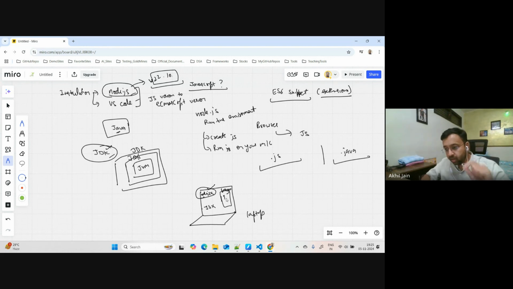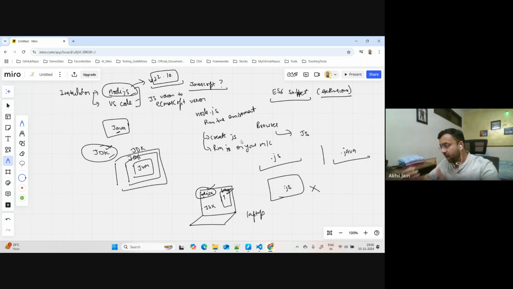But before going there, you understand this part, everyone, that I told you again: if you wanted to run a JS file, and if you have a browser, then you do not need anything else. A browser suffices to do that. But let's say you do not want to run it on the browser, and you want to work on Windows, Mac, or whatever machine you have, without using the browser, then JavaScript will not work as is. It's not that you can create a .js file and try to run it. It will not run. It needs a runtime environment like Node.js. So that is the reason you install Node.js first.